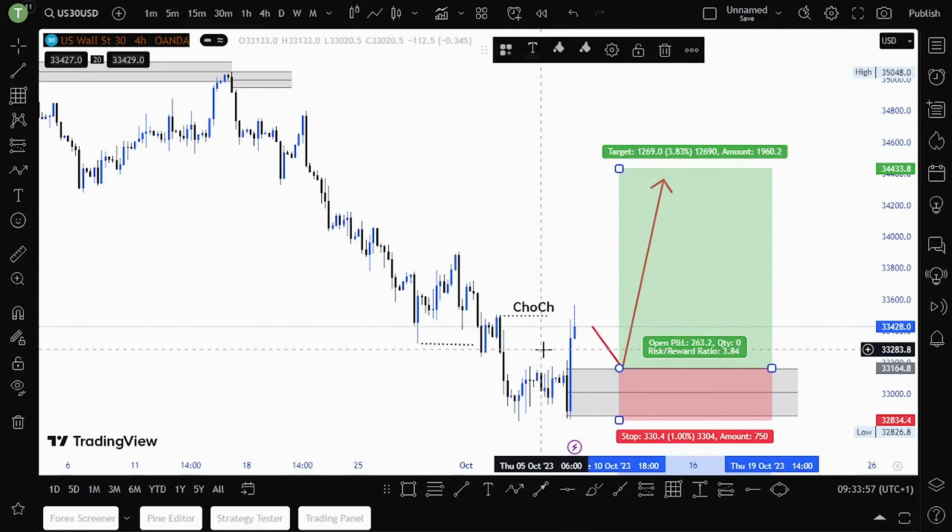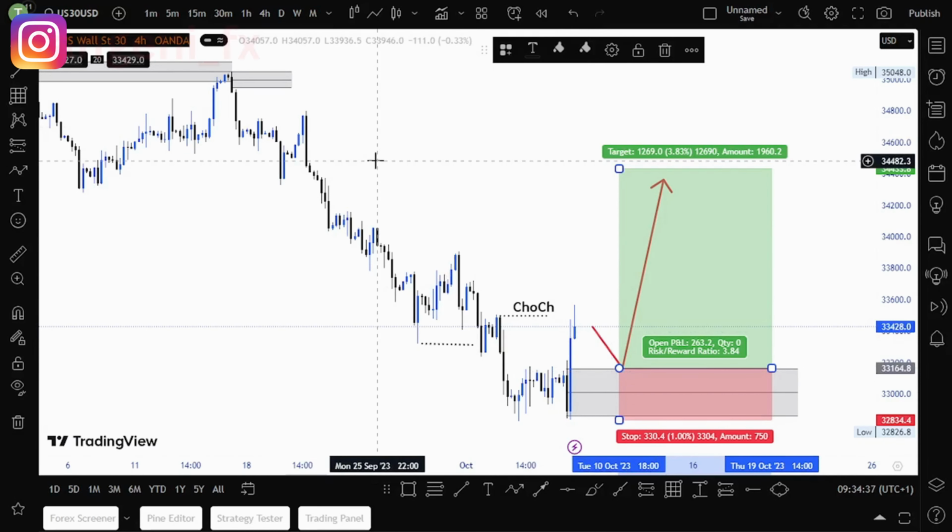Once price pulls back at this zone, you check if you get a bullish engulfing or evening star, and then we buy US30, guys. So we are just waiting for price to pull back. Once we get a bullish candlestick formation at that zone, then we buy, guys. So that is my view on US30.